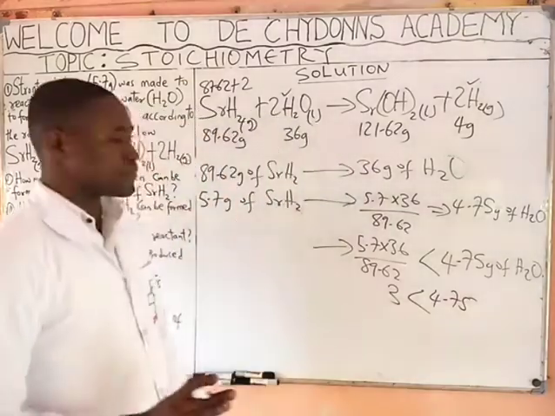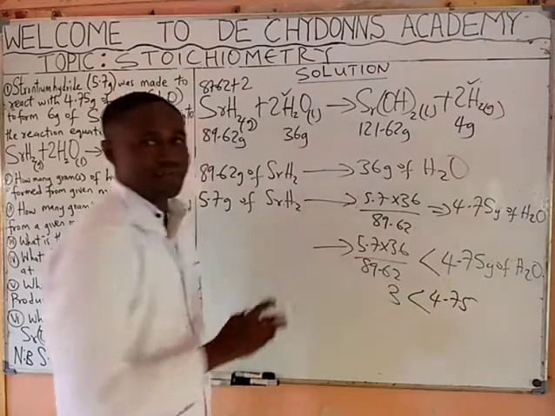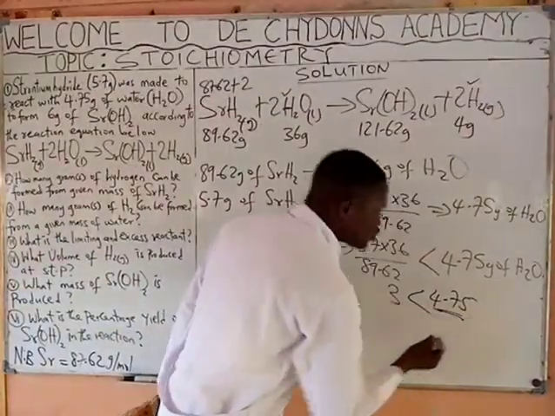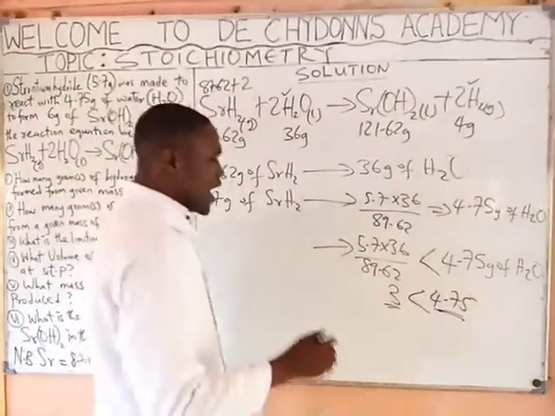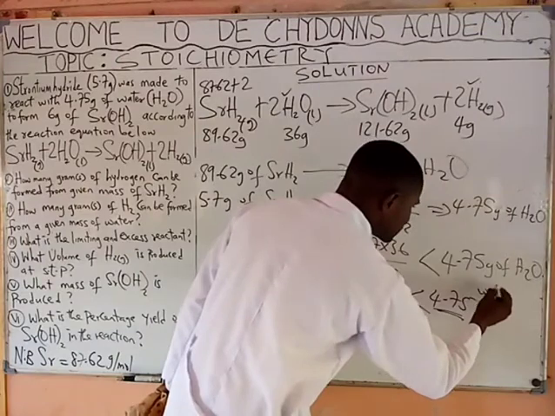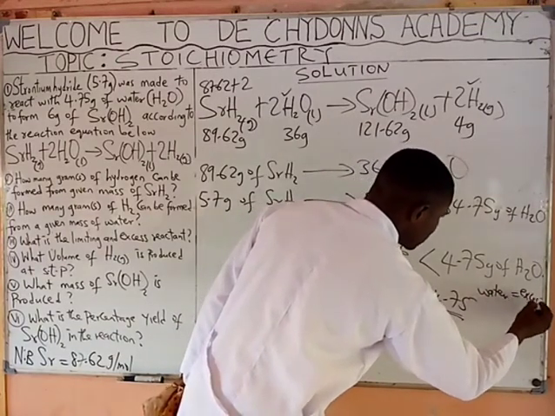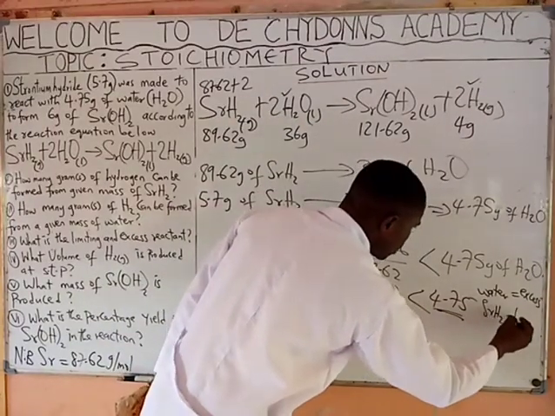The implication is that the quantity of water we use exceeded the actual quantity we're supposed to use. Here, water will be in excess. Then strontium hydride will be limiting.